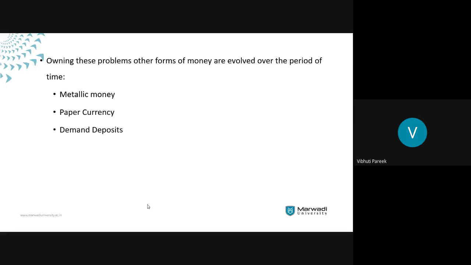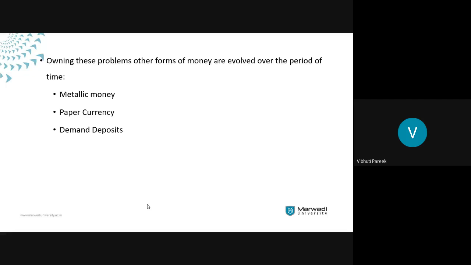Now, the first two forms of money, that is metallic coins and paper currency, have certain different features, whereas the third form of money does not have those features. Like you cannot exchange the demand deposits for any commodity, but you can exchange metallic coins and paper currency for anything you want.